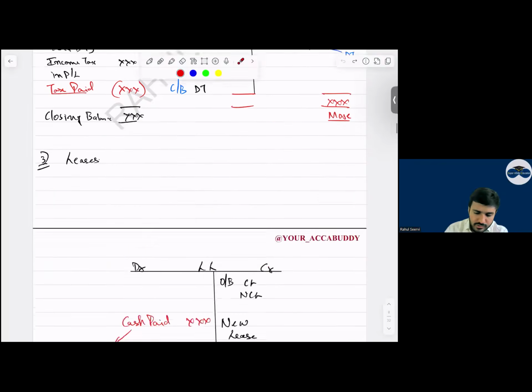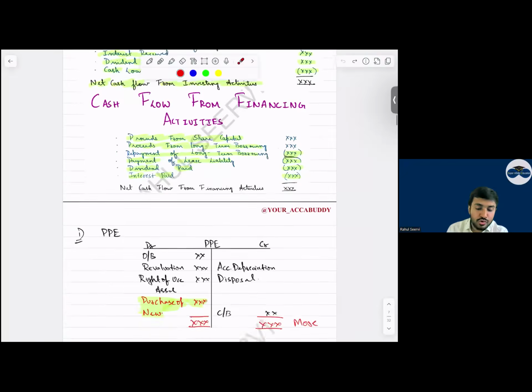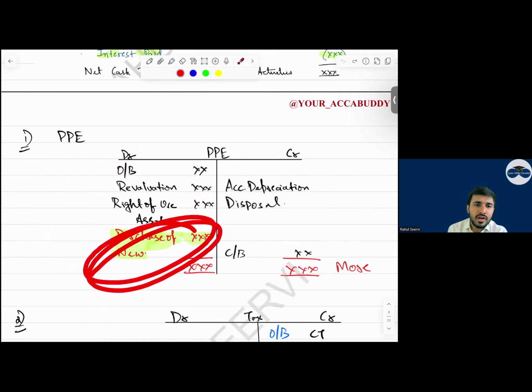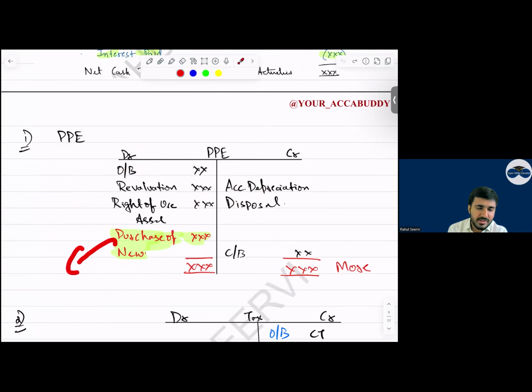Yes, sir. So see now, this is the ledger record. You should know how to prepare the ledger also. Either you prepare the ledger or you write down opening, closing, and do the addition or subtraction here. No issue. See, opening balance, closing balance. You will take this from the balance sheet. Then revaluation, then write off of used asset, any depreciation, disposal. The remaining will be what? Purchase of new asset. You will show this in investing category.